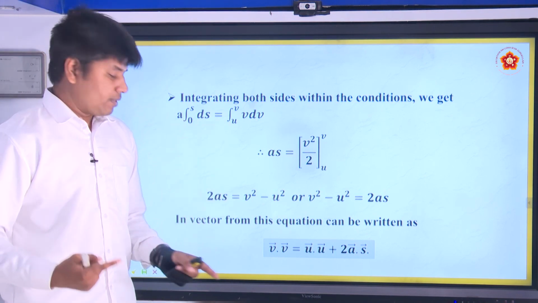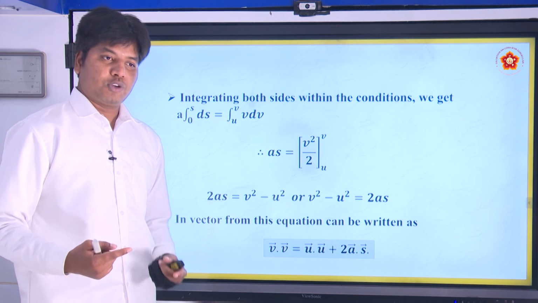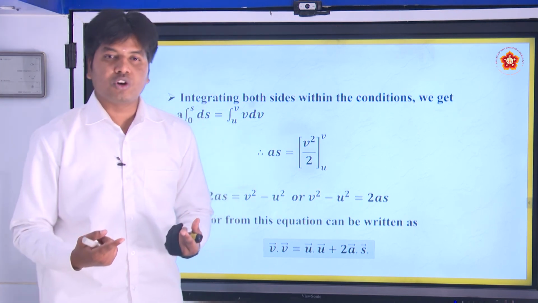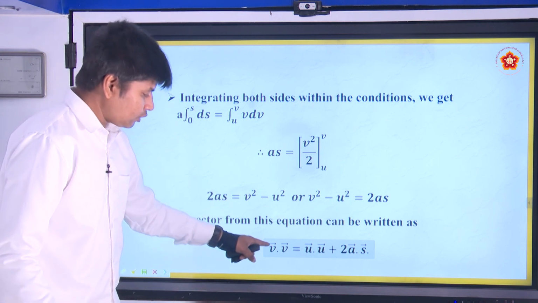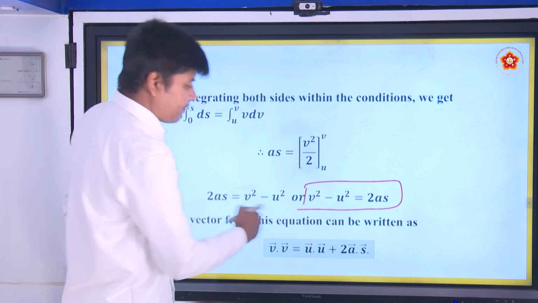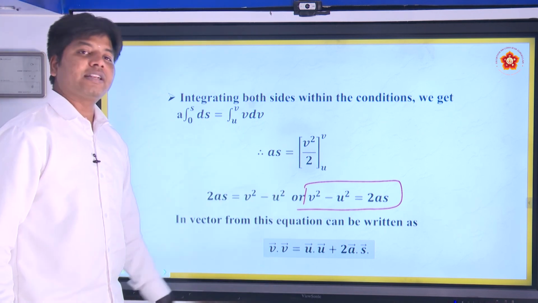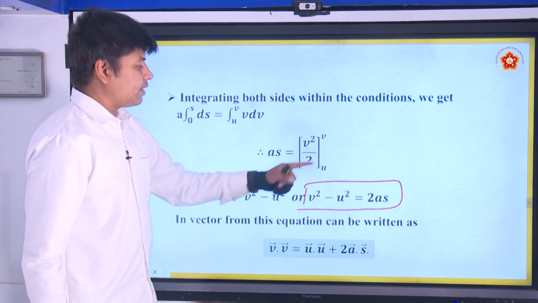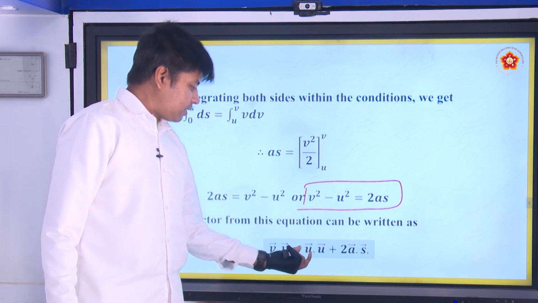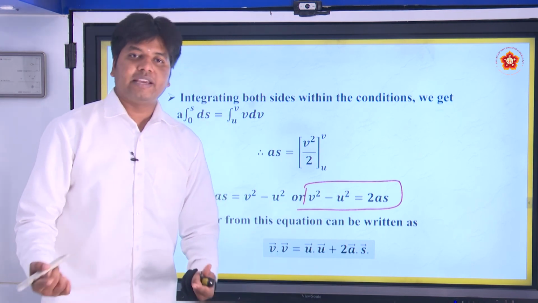The scalar will be the square of this magnitude, because the angle between these two vectors is 0. Cos 0 is nothing but 1. So this is the magnitude. This is in the vector form. This is the scalar form. This is in the vector form. Of course, this will give you the scalar form because all the vector dot products will give you scalars here.